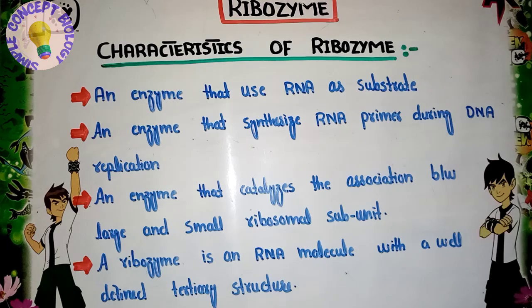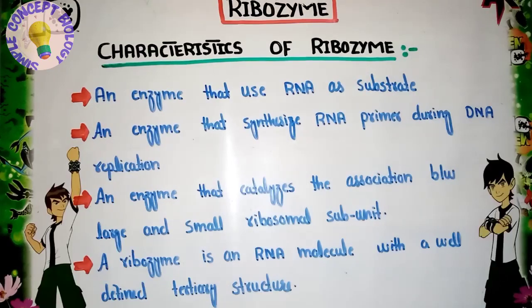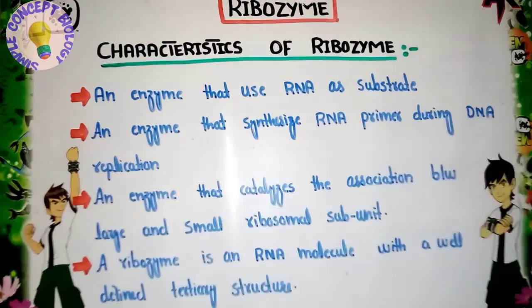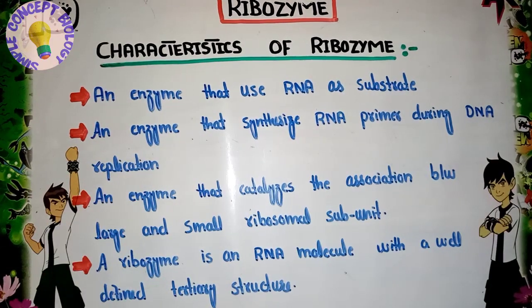Now the last characteristic is that a ribozyme is an RNA molecule with a well-defined tertiary structure. As we know, this ribozyme is actually an RNA molecule that has a 3D tertiary structure, and it occupies the tertiary structure. So here are some of the characteristics of the ribozyme.